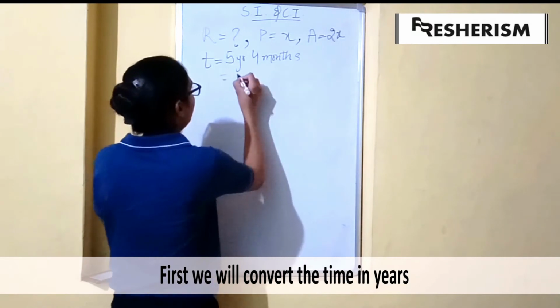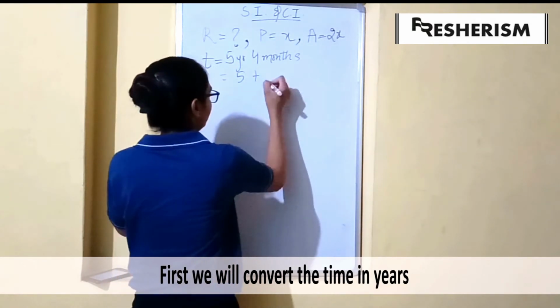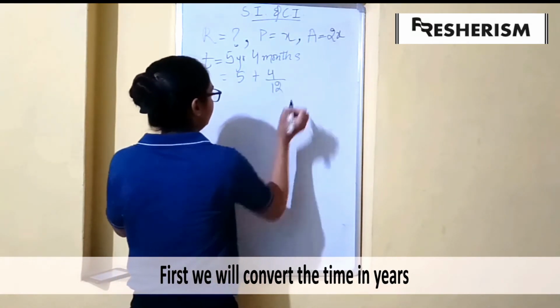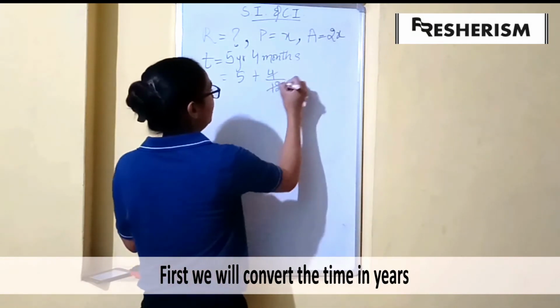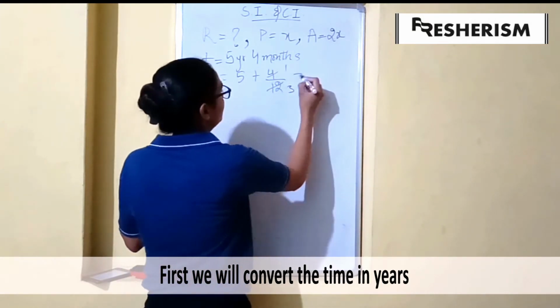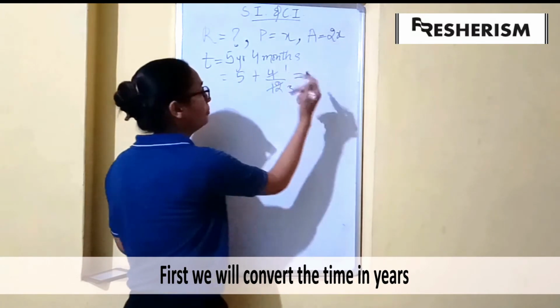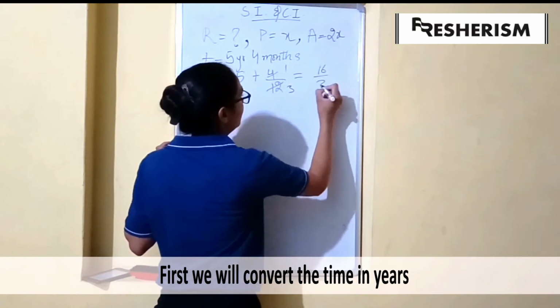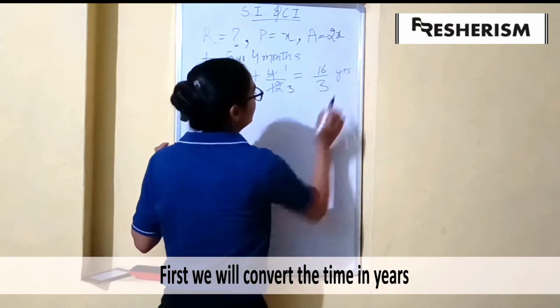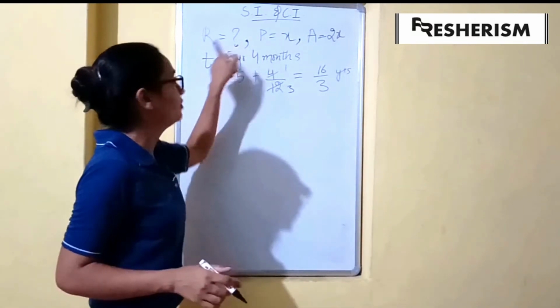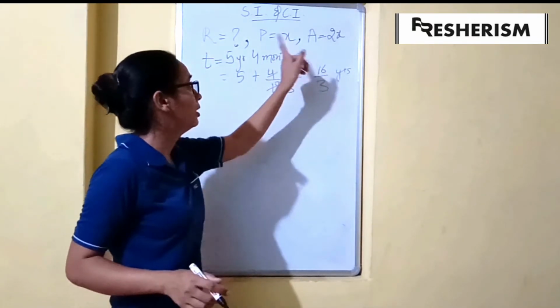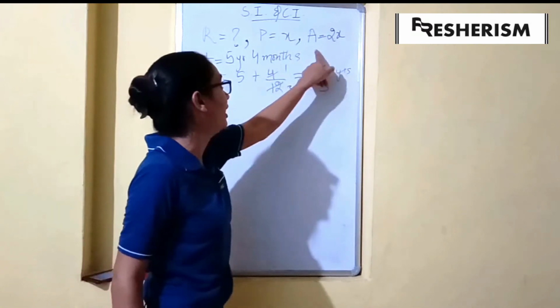So that will be equal to 5 plus 4 by 12. 4 by 12 is equal to 1 by 3. So 5 threes are 15, plus 1, 16 by 3 years. This is the time period in years. We have to find the rate. We are given P, that is the principal, and the amount.